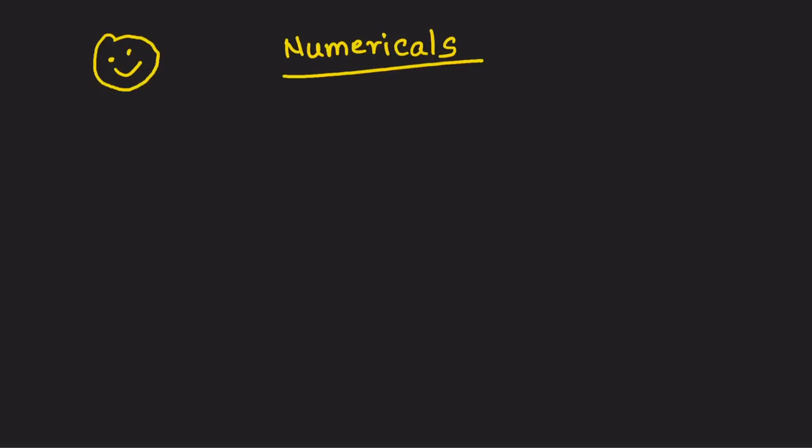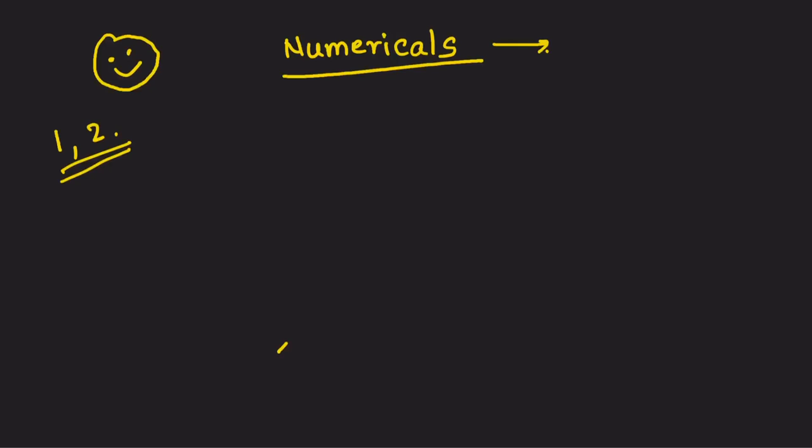So let's suppose your derivation is 1 mark or 2 marks, right? It's okay. Don't think about having lost these 3 marks. Think about how much you can gain by doing the numericals.